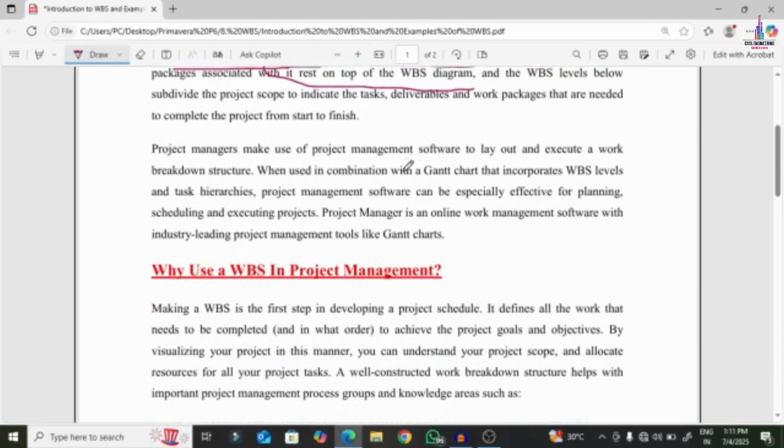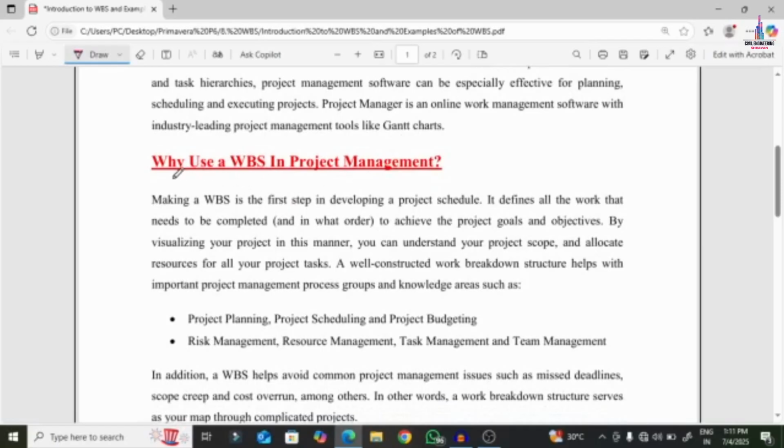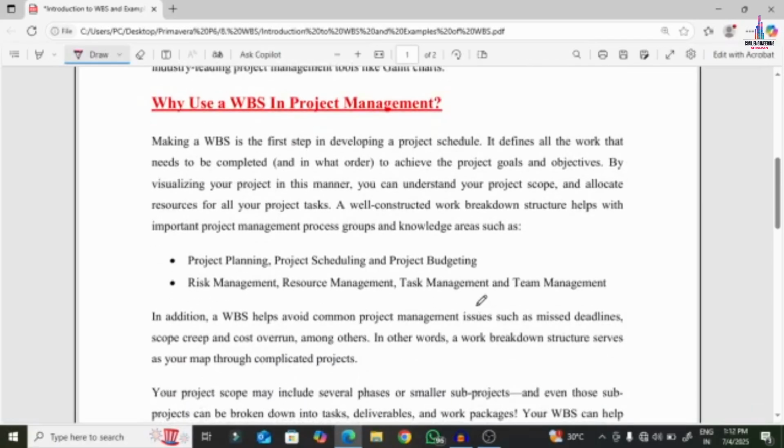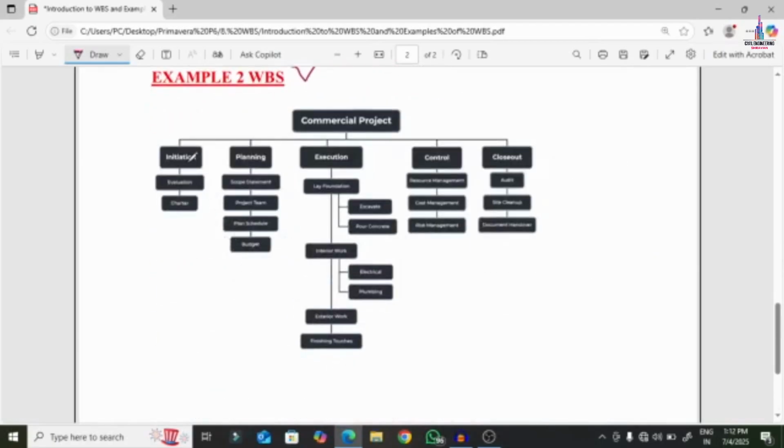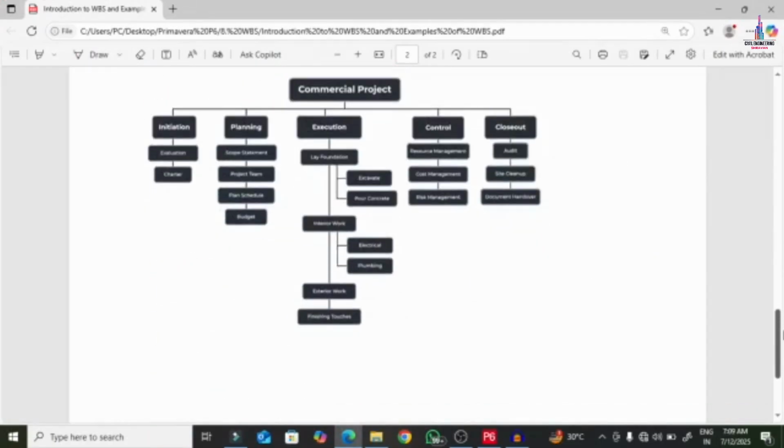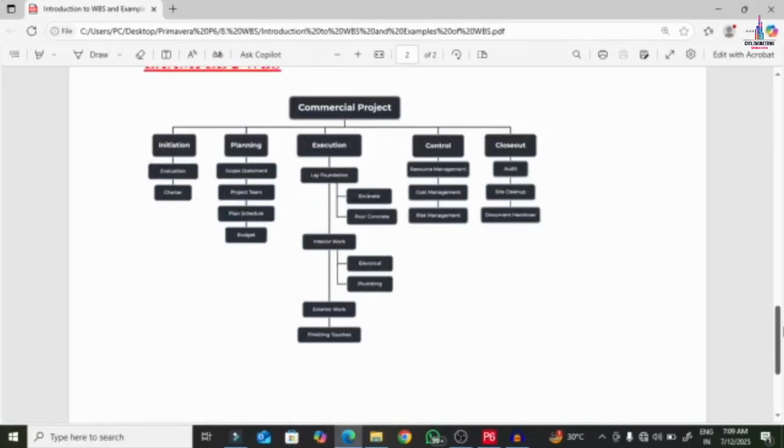These are some of the introductions related to WBS and why we use WBS. Generally WBS is helpful for project planning and scheduling, and for budgeting, risk management, resource management, task management, as well as team management. Again, the example is a commercial project having initiation, planning, execution and control, and closeout. In that, it will consist of each and every